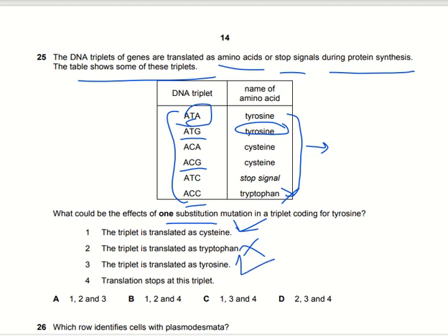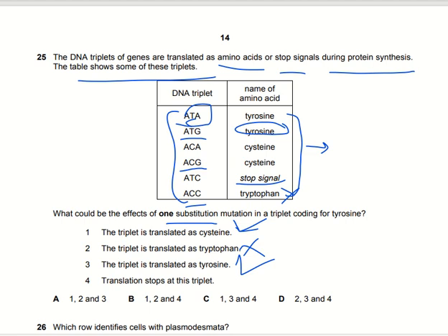Translation stops at the triplet. For example, if a mutation occurs in the codon of tyrosine so that it codes for the stop signal, then it can end the translation process at that point.